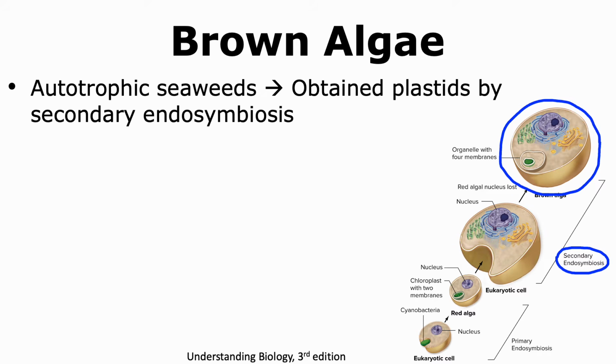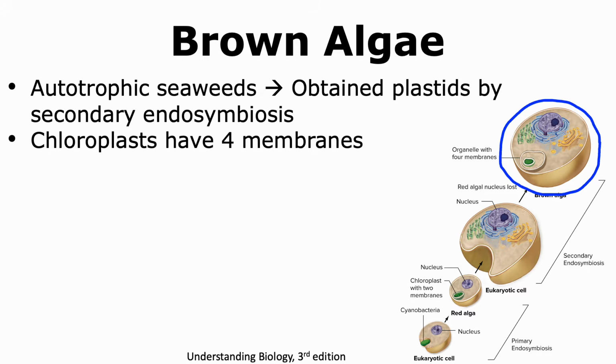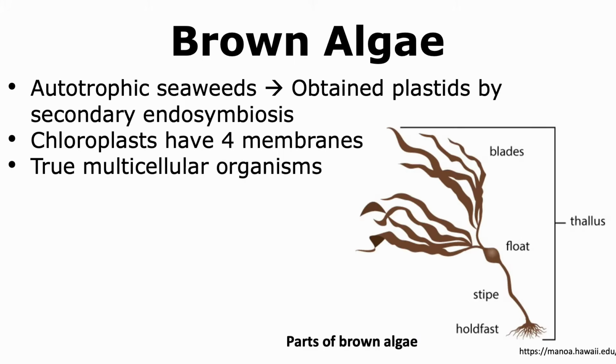There is evidence for this theory because the chloroplasts of brown algae have 4 membranes, which is more than what is observed in red and green algae. The brown algae are true multicellular organisms, and we are able to see how these cells work together in order to support the life of the brown algae.